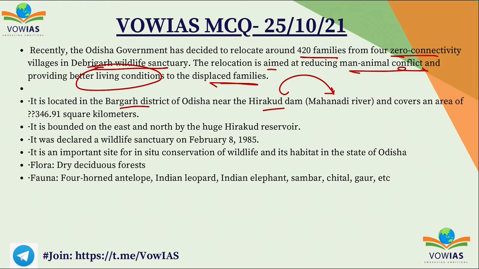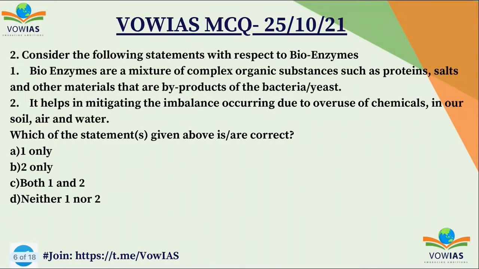It is bounded on the east and the north by the huge Hirakud Reservoir, and it was declared as a wildlife sanctuary on 8th of February 1985. It's an important site for in situ conservation of the wildlife and its habitat in the state of Odisha. The flora, if you see in this sanctuary, is dry deciduous forest, and the fauna, if you see, four-horned antelope, Indian leopard, Indian elephant, the sambar, the cheetal, the gaur, etc. are found here.